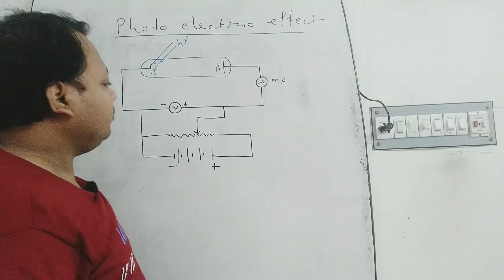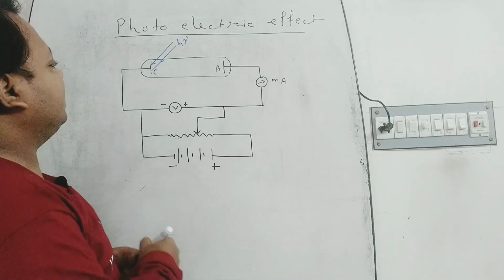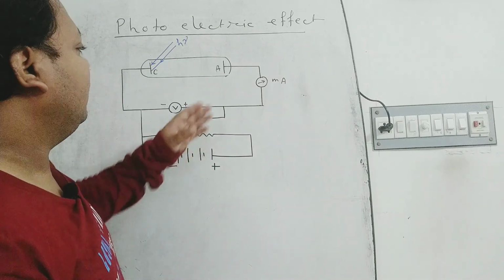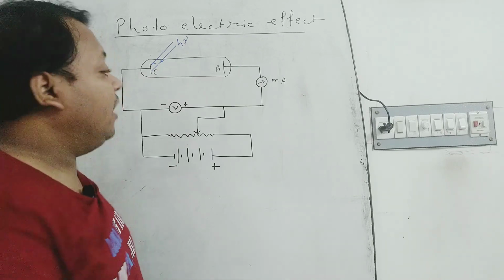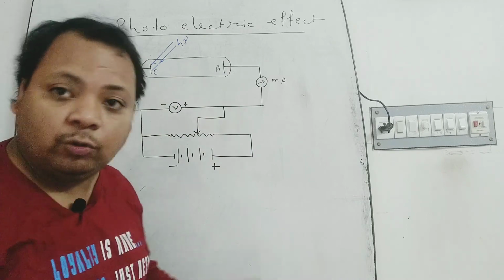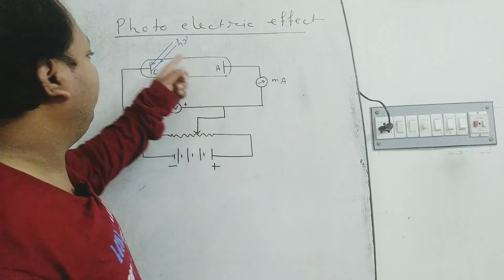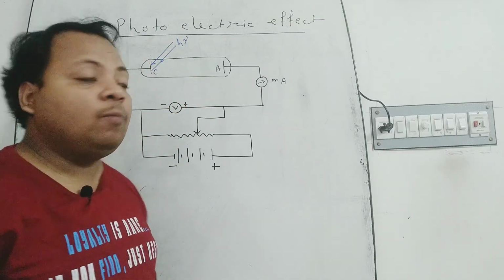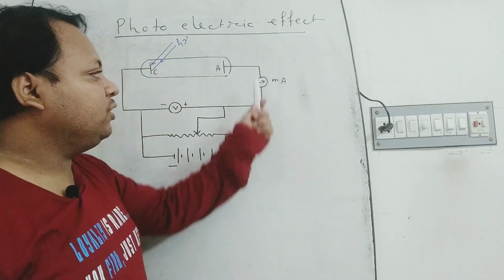Again, when we decrease the potential difference, then the current also decreases. But when the potential difference between the anode and cathode is zero, but light continues to fall on the cathode, then electrons move from cathode to anode and current flows through this ammeter.